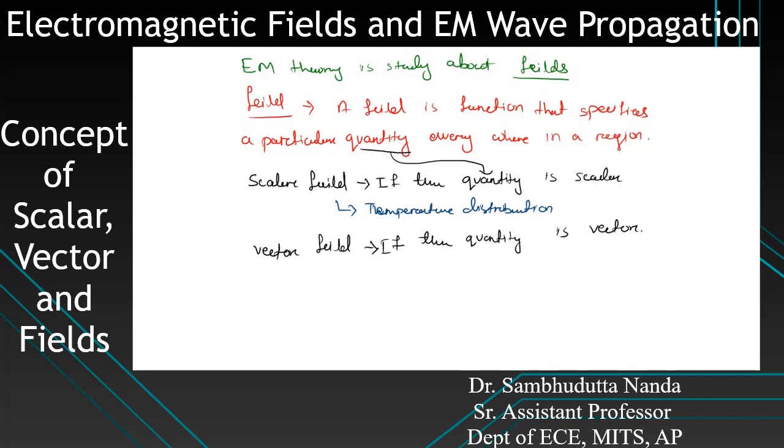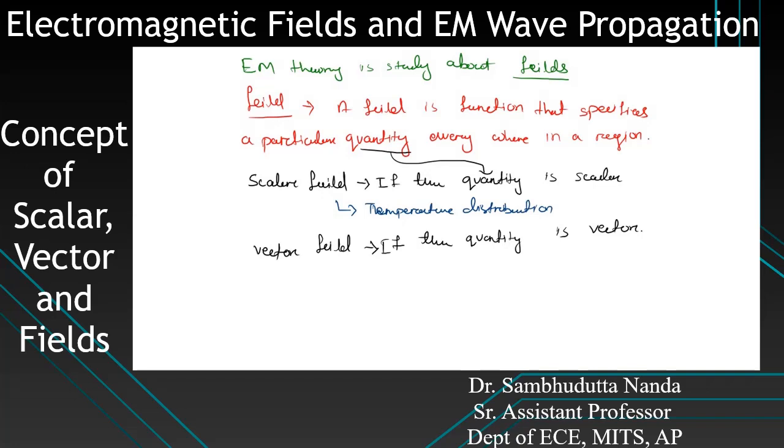That particular room is a region, right? There are different places where you can measure the temperature. Let's say in one corner of your room you measure a temperature, in the other corner you measure the temperature. So you are measuring the temperature over a field. The measured quantity, temperature, is a scalar, so that's why it is a scalar field.